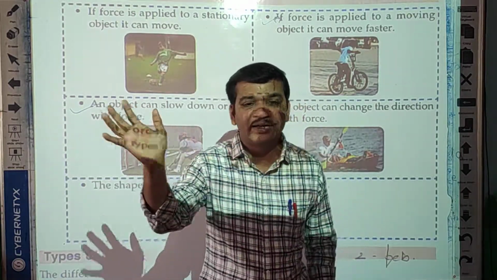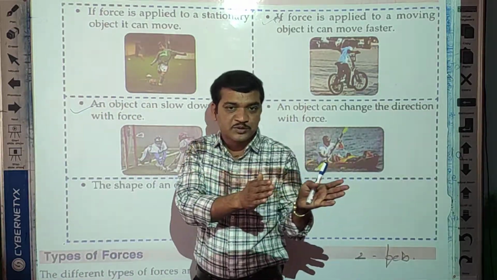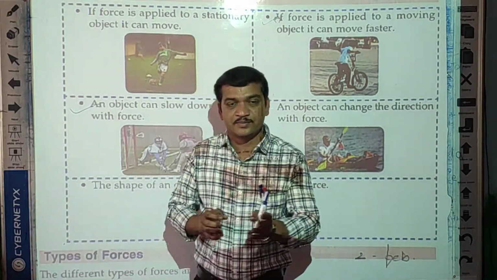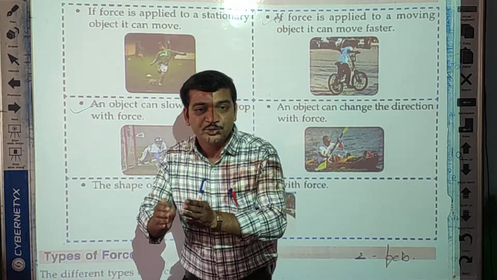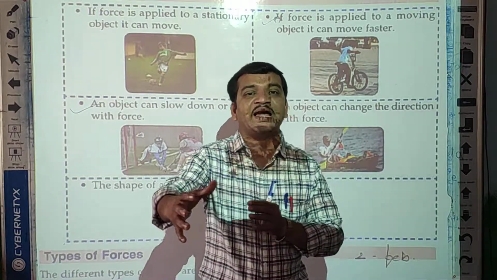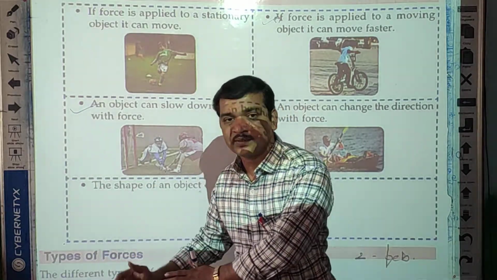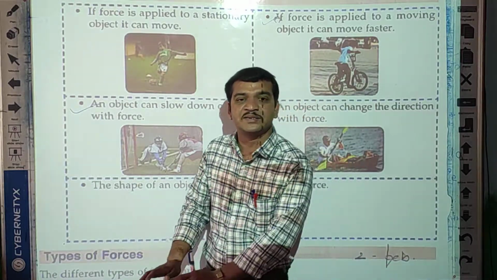Sometimes he just touches the ball, so the speed of the ball reduces, or it becomes slow. Sometimes he misses the catch, so what happens? After that the ball falls on the floor and remains stationary.